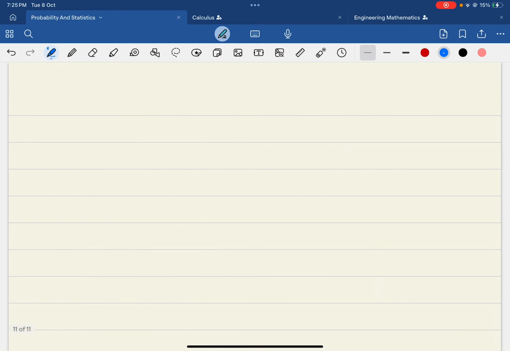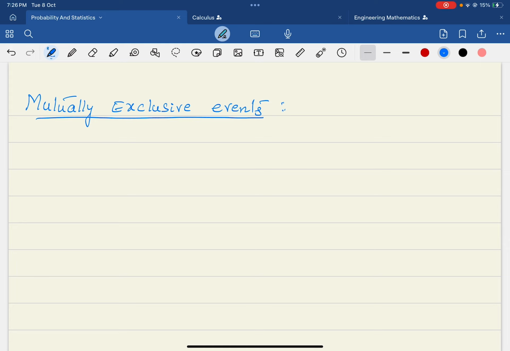Now let us come to the next important point, mutually exclusive events. Most students get a doubt about what mutually exclusive events are. The name itself says mutually exclusive. What do you mean by this?